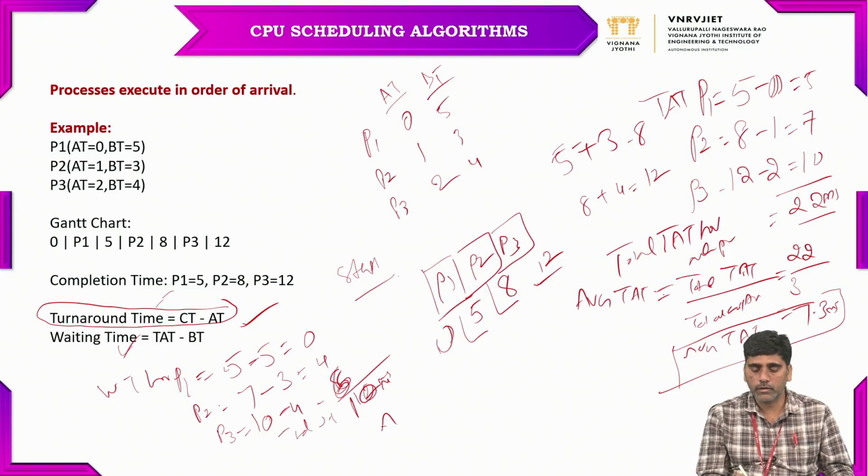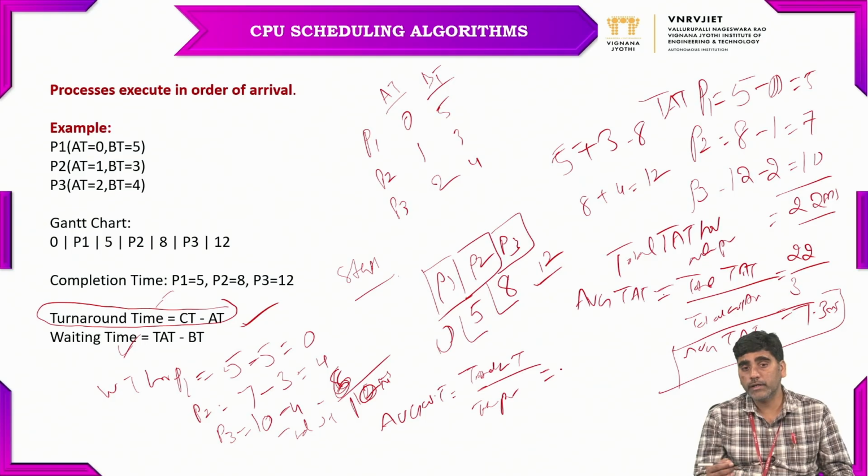So now what do we have to calculate? We have to calculate the average waiting time, which equals total waiting time for all processes divided by total number of processes. The total waiting time is 10 milliseconds divided by the total number of processes, 3. So 3.3 milliseconds.